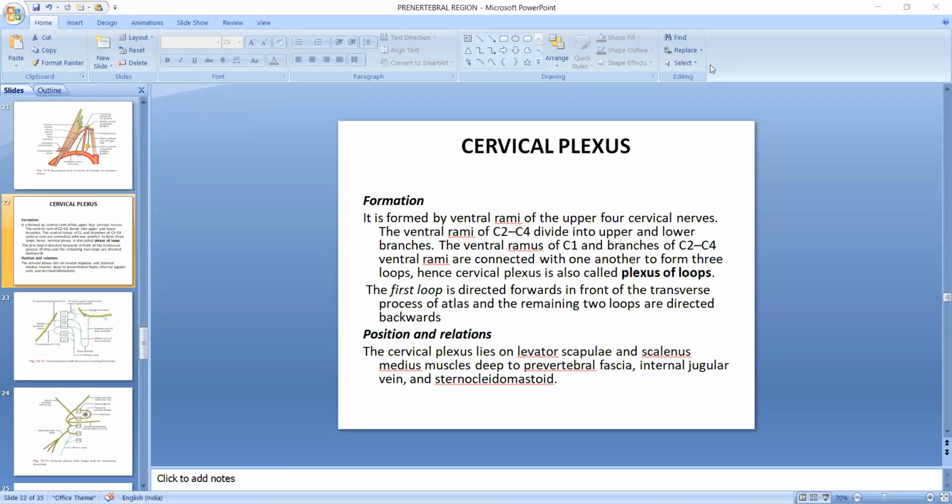The ventral ramus of C1 and branches of C2, C3, C4 ventral rami are connected with one another to form three loops. Hence, the cervical plexus is also called the plexus of loops. The first loop is directed forward in front of the transverse process of the atlas, and the remaining two loops are directed backwards. Positions and relations: the cervical plexus lies on the levator scapulae and scalenus medius muscles, deep to the prevertebral fascia, internal jugular vein, and sternocleidomastoid.